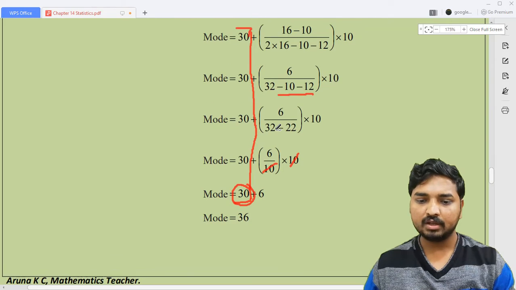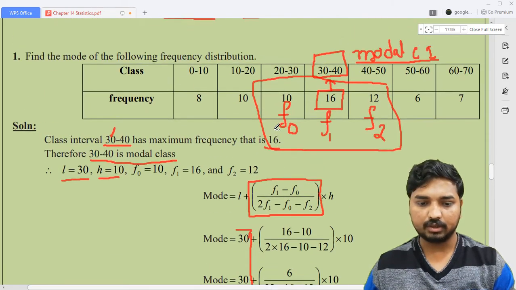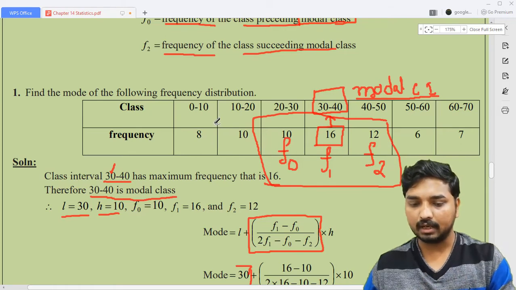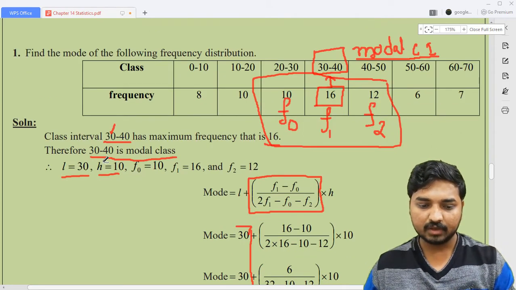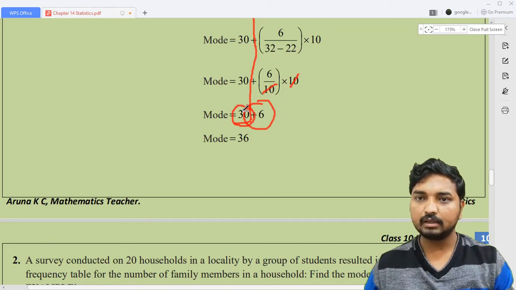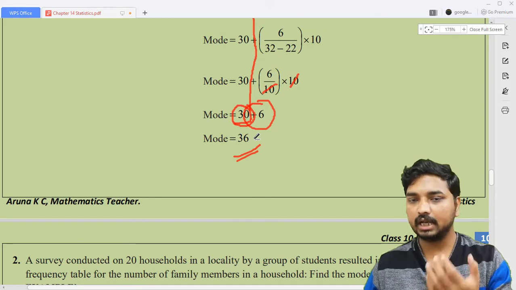Just remember, when you are going to calculate the mode of any data, your answer should be just greater than the lower limit. Look here. Finally you will get some positive number, and you are going to add that to the lower limit. So your answer should be just greater than the lower limit.